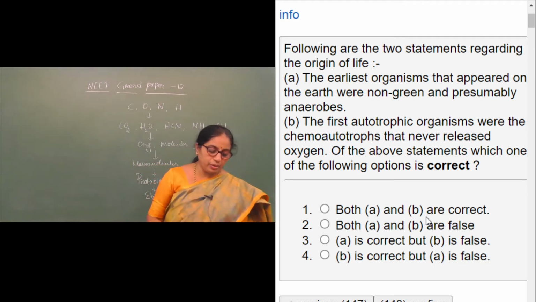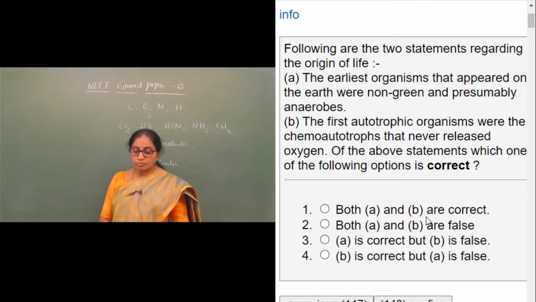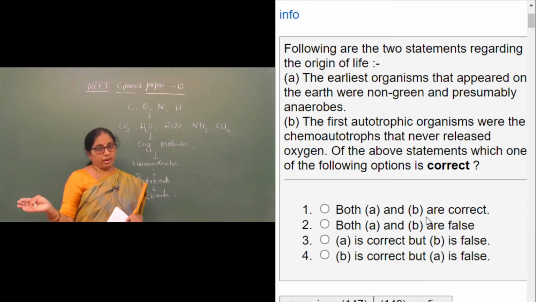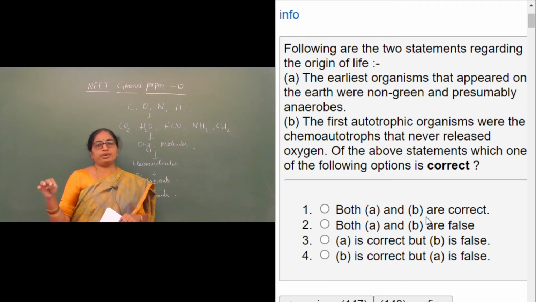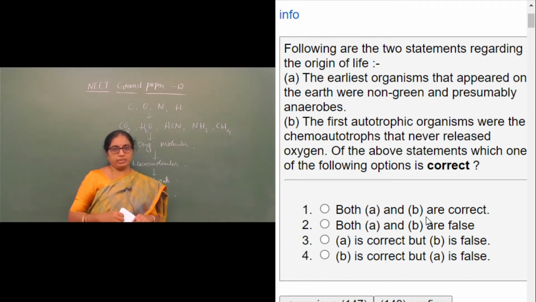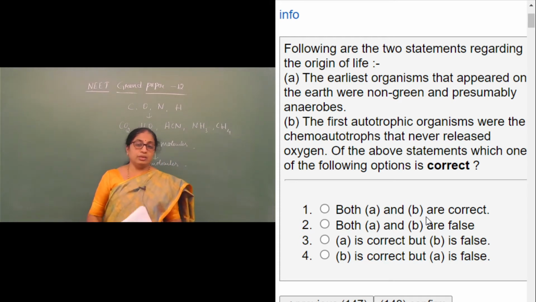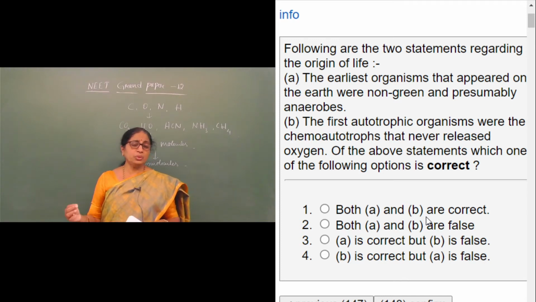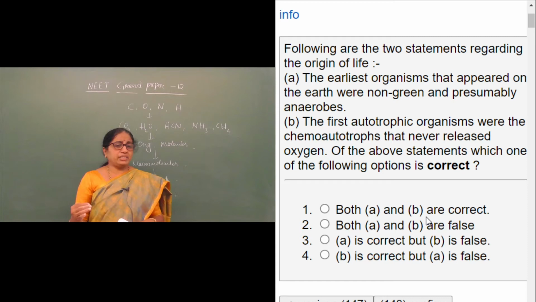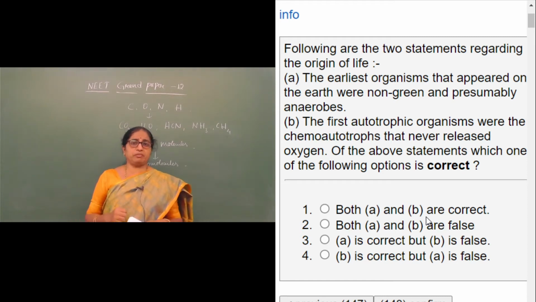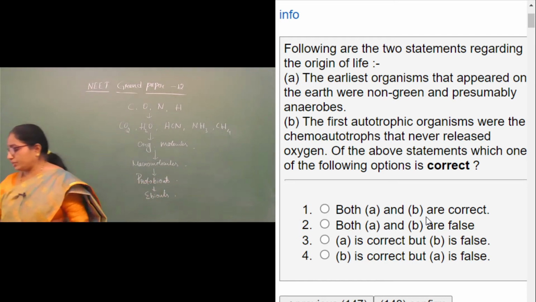From the ebionts came out the first prokaryotic life, which were initially heterotrophic. Then we got the autotrophic ones, and later came the development of the autotrophic organisms, and finally we got the eukaryotes. Well, with this basic information, let us compare the two statements and finally analyze the answer.